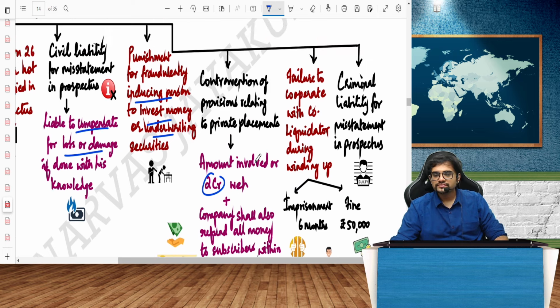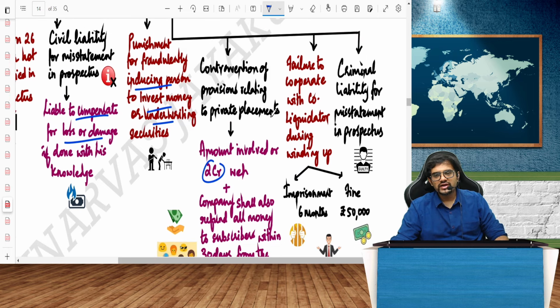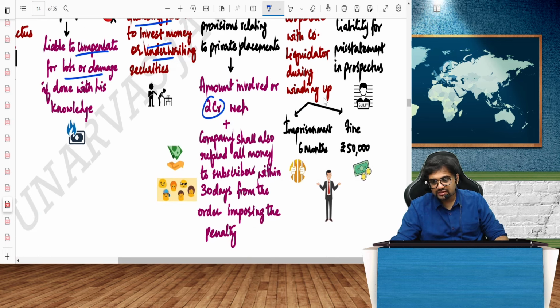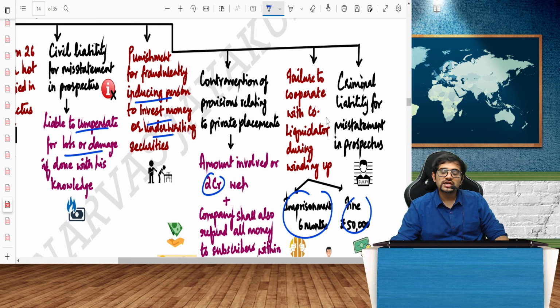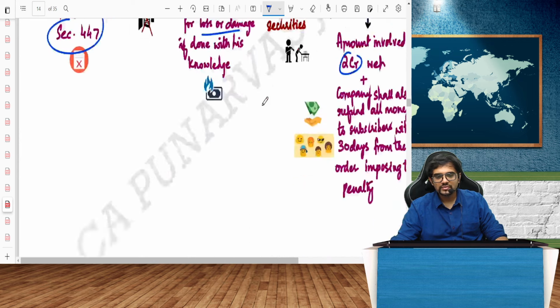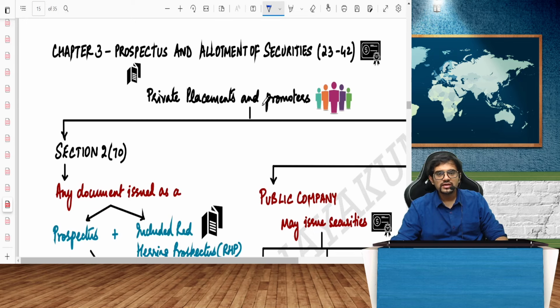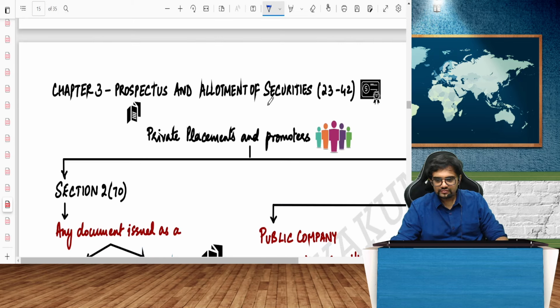And ultimately, if you fail to cooperate with the liquidator of the company, there is imprisonment of 6 months and a fine of 50,000. Of course, criminal liability for misstatement in prospectus is 447. So these are deadly provisions for liability of the promoters, because promoters form an important part of the entire scheme of things.